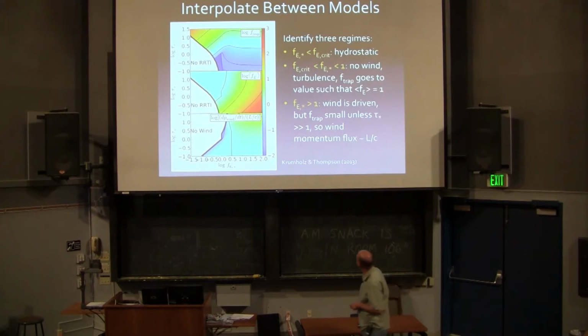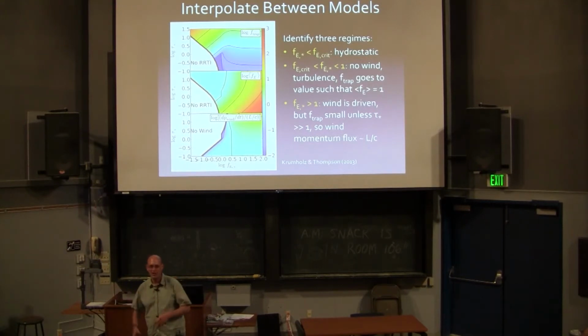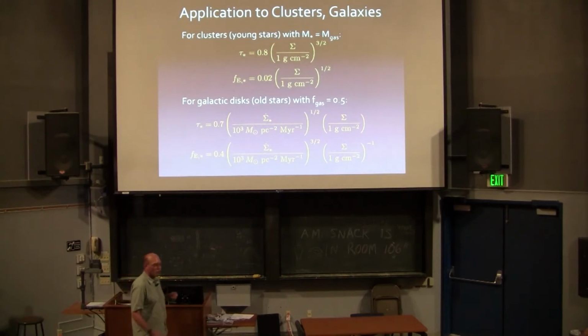It's never huge. In fact, you can write down a formula that just interpolates between the simulation data points and gives you the answer, and we put it in our paper. So if you want to implement radiation pressure as a subgrid model in your simulation, you should use our formula from this paper.